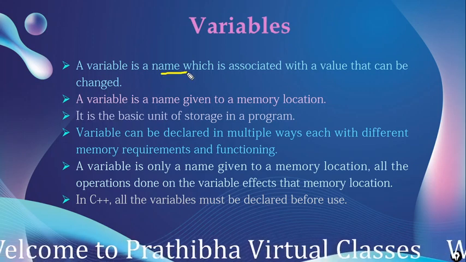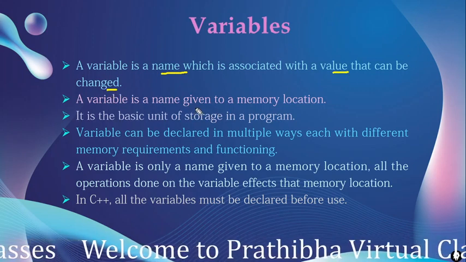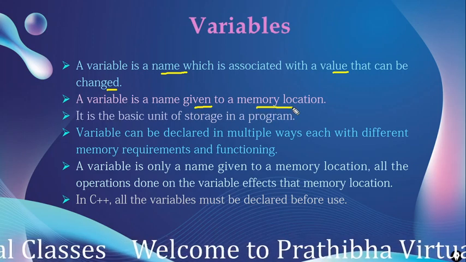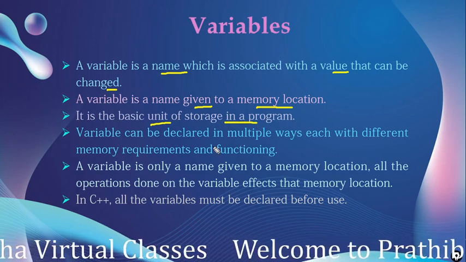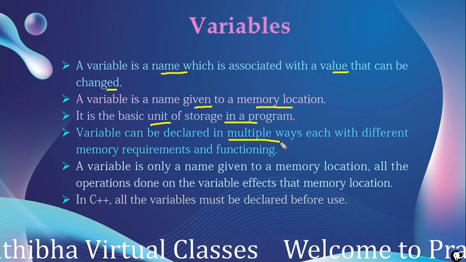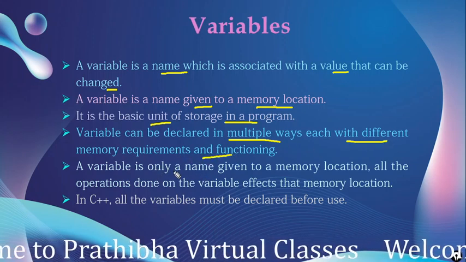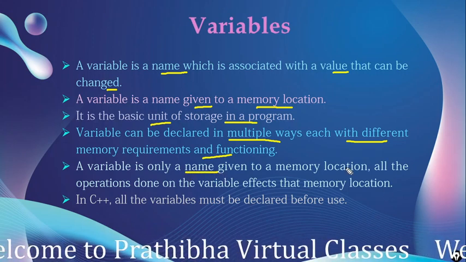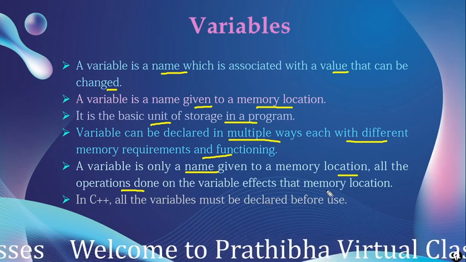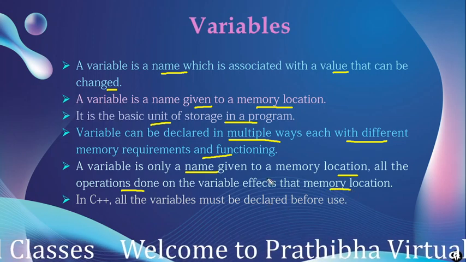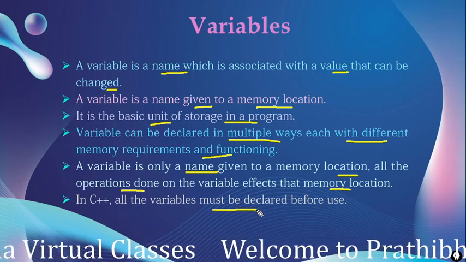A variable is a name which is associated with a value that can be changed, and it is the name given to the memory location. It is also the basic unit of storage in a program. These variables can be declared in multiple ways, each with different memory requirements and functioning. A variable is only a name given to a memory location, and all the operations done on the variables affect that memory location which it occupies. In C++, all the variables must be declared before use.